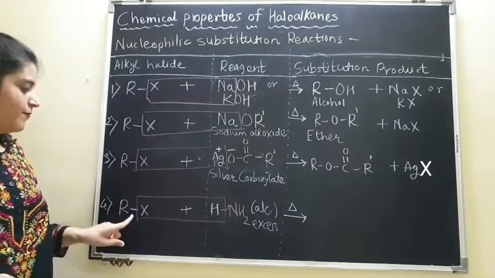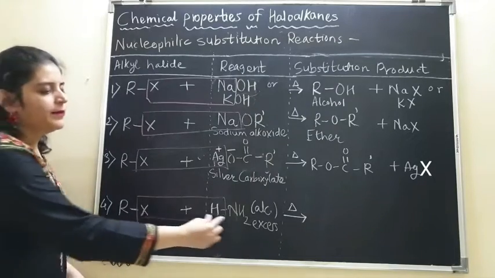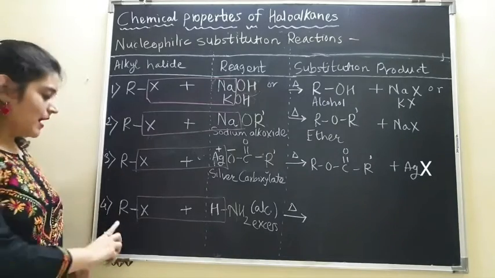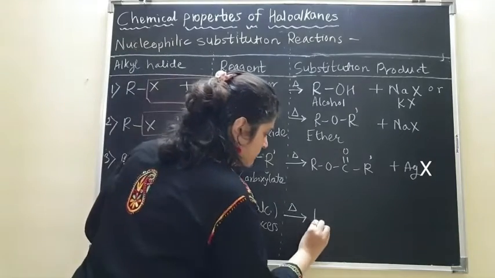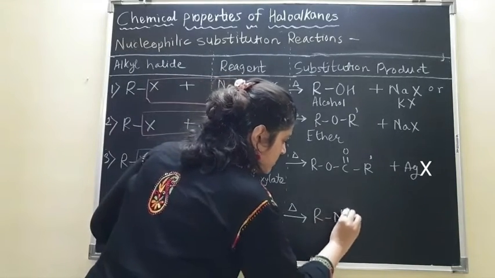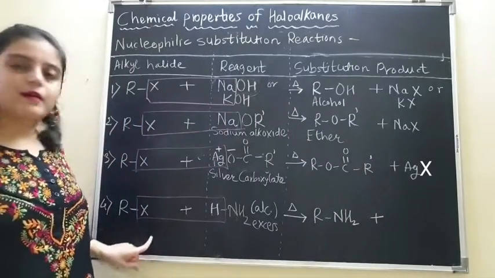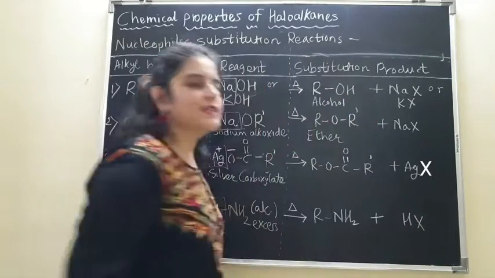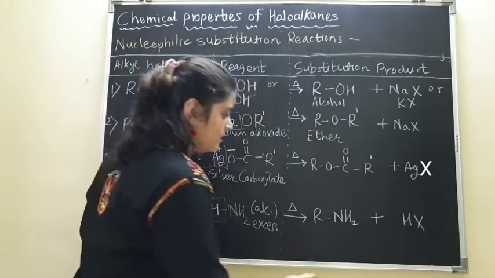So what is going to happen? First of all, HX will be formed and this halogen will be substituted by the nucleophile, forming RNH2 plus HX, which is nothing but a primary amine.